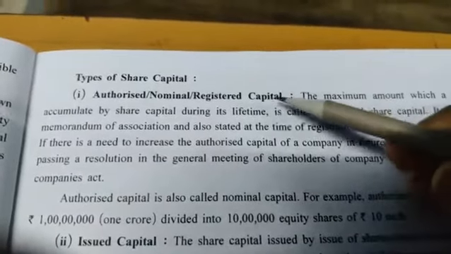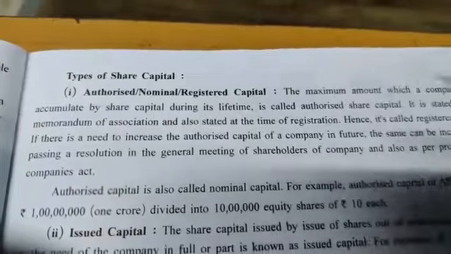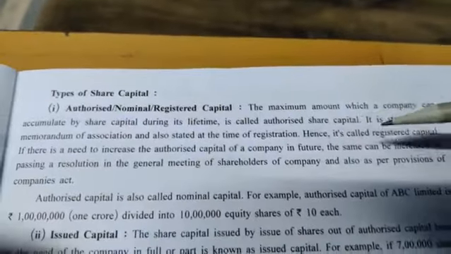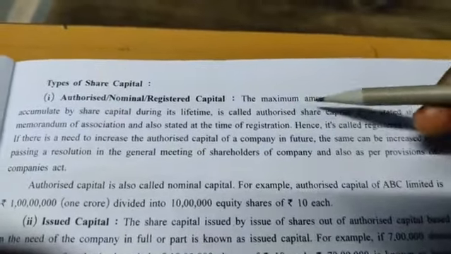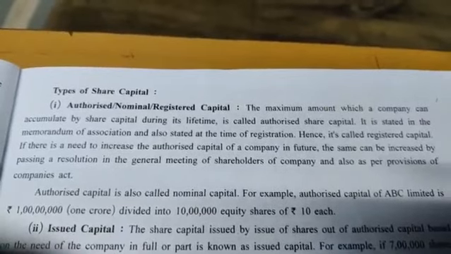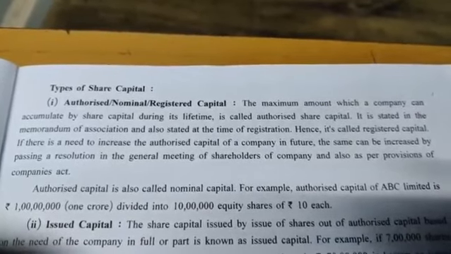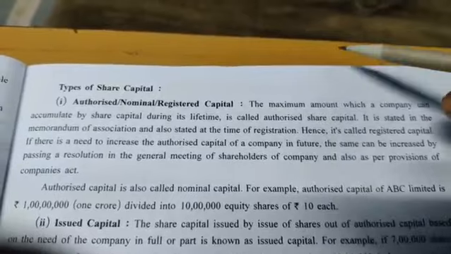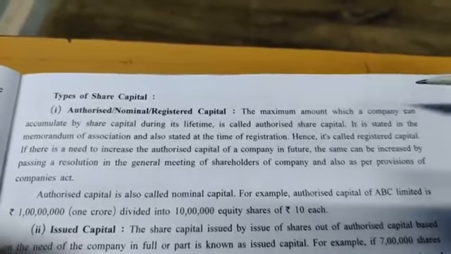See the first point, authorized, nominal, registered capital. What do you mean by this? See, these are types of share capital, not types of share. Types of share means preference share, equity share. This is types of share capital. So the first one is authorized, nominal and registered capital.